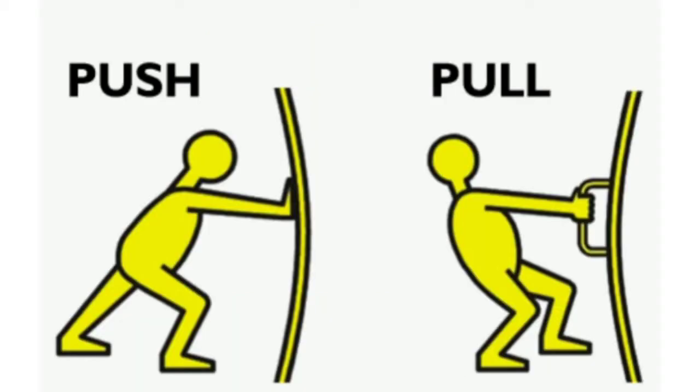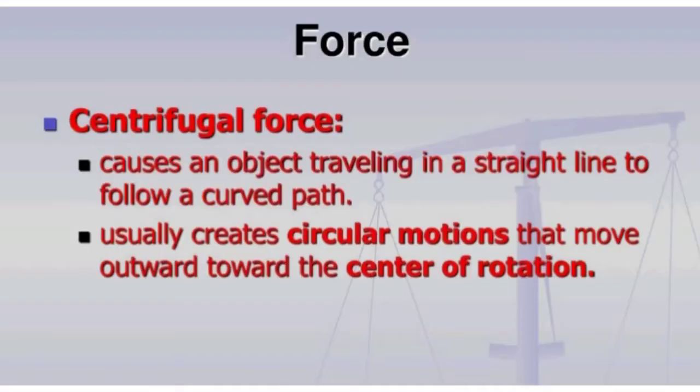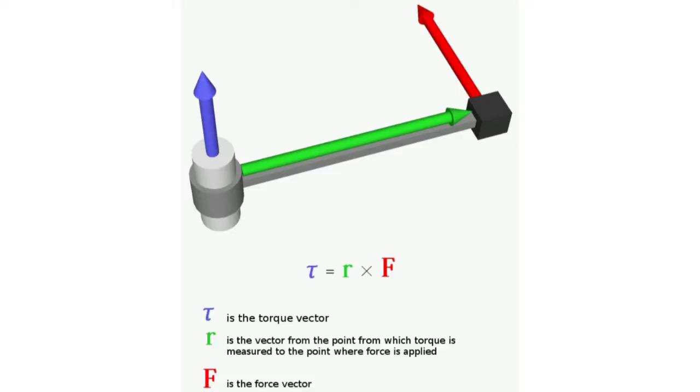A push or pull on an object is force. When we apply the force at the center of an object, the object moves in a straight line. When we apply the force on one side of an object, the object moves in a curved line. The turning effect of force is called the torque or moment of force.